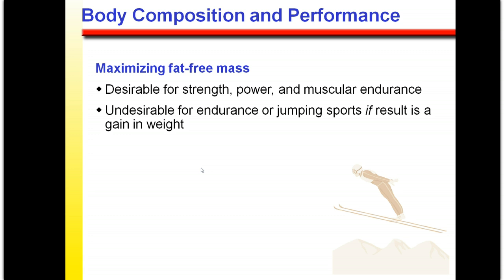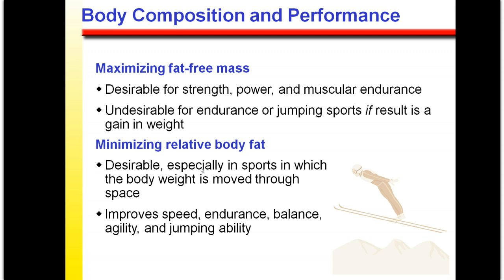Okay, so body composition and performance. When we talk about body composition and performance, we want to maximize fat-free mass in some sports, right? If you're a strength athlete, you just want to maximize your fat-free mass. That's the most important thing. However, this can be undesirable for endurance sports, jumping sports, things like that. Anything where your body moves through space, you don't want to maximize fat-free mass. In those cases, what you want to do is minimize body fat, right? You want to minimize body fat if you're a triathlete, a cyclist, a runner, maybe even a gymnast, right? But if you're a shot putter, you're mostly concerned with maximizing the muscle mass. So that's something to keep in mind when we're setting goals for people.